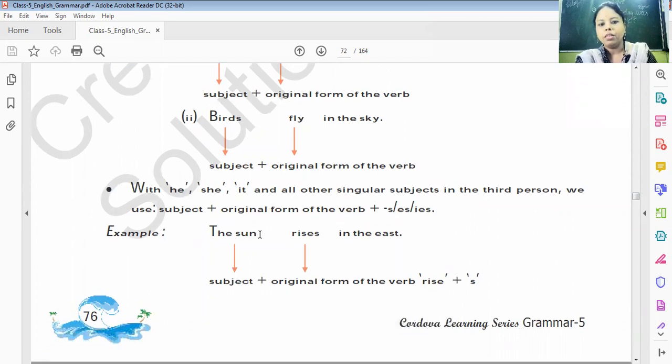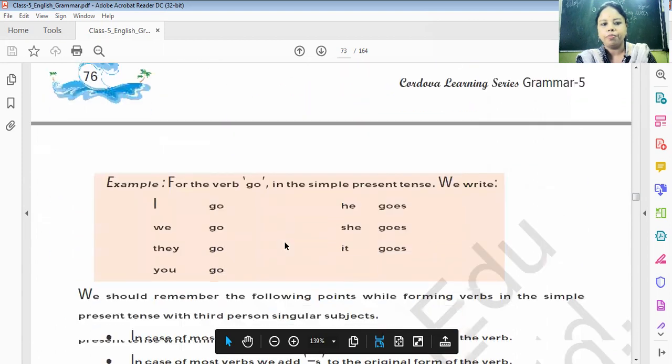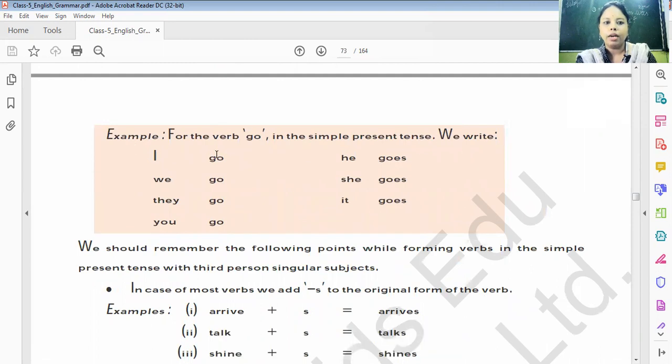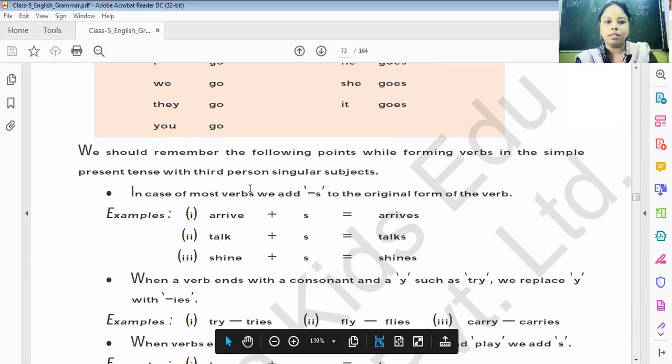As you can see, the sun rises in the east: subject, and the original form of the verb plus s, because it's singular. For the verb go, in the simple present tense, we write I go, we go, they go, you go. But for singular, we have to write he goes, she goes, it goes. Understand?